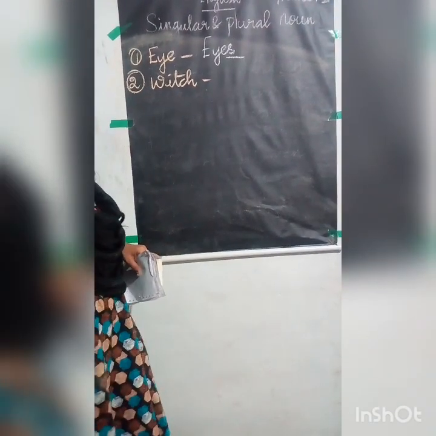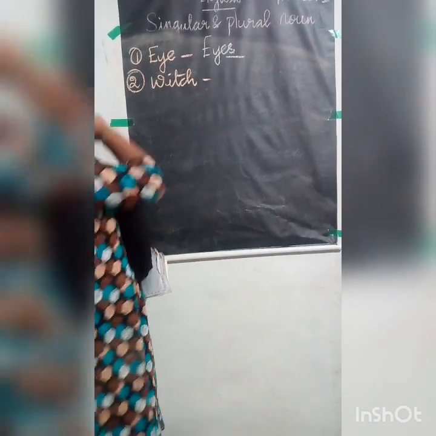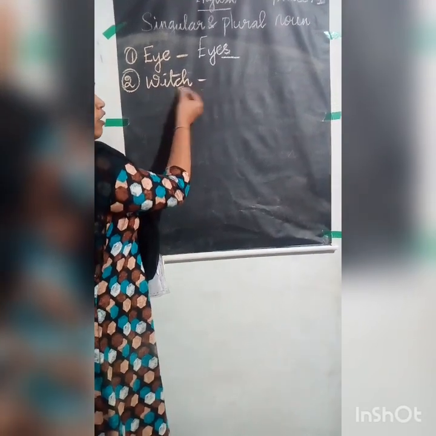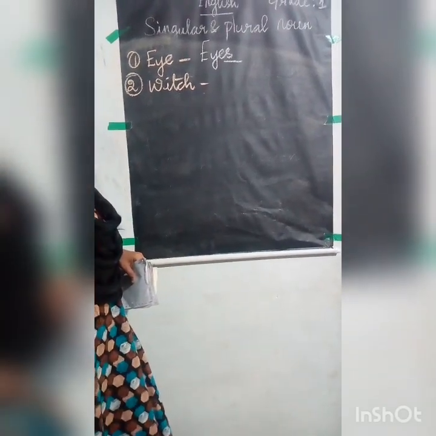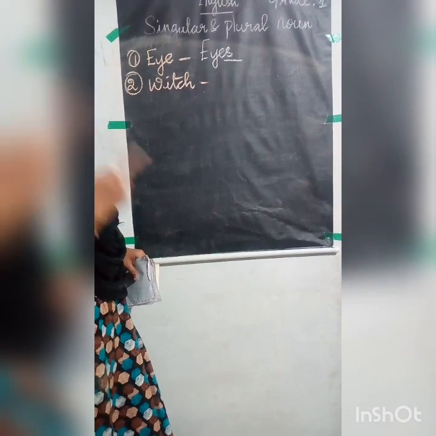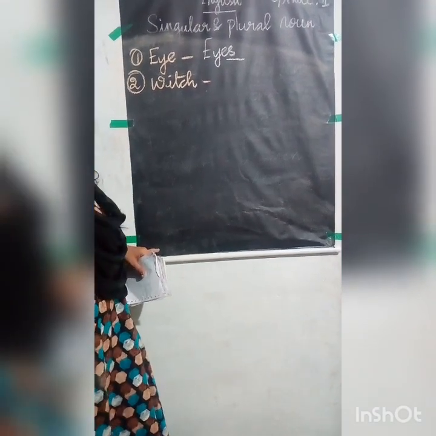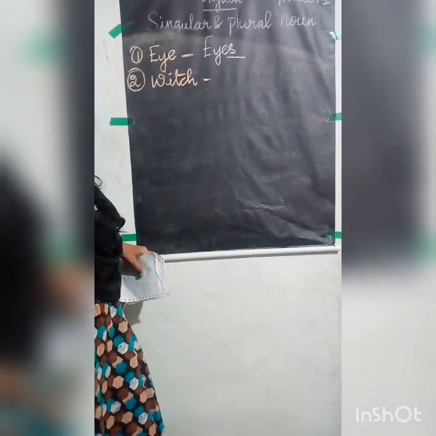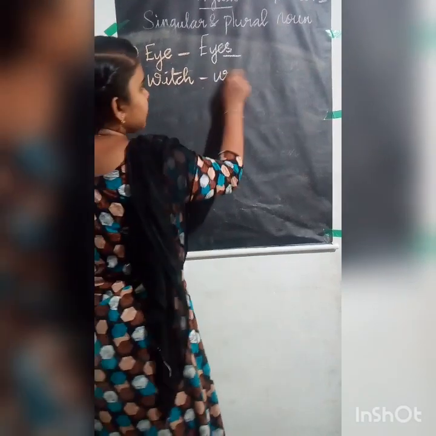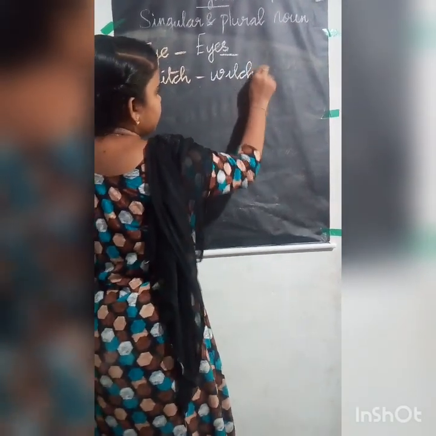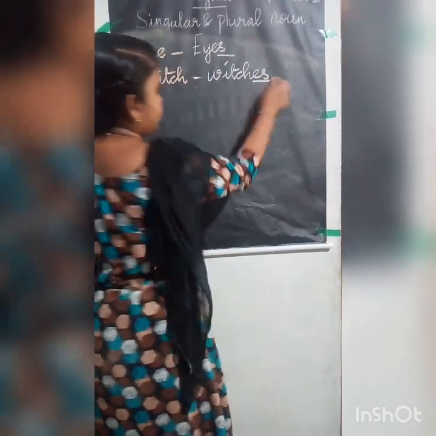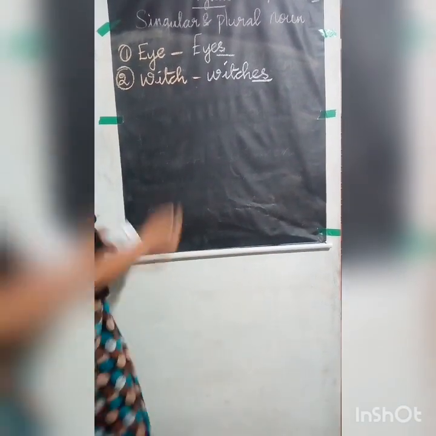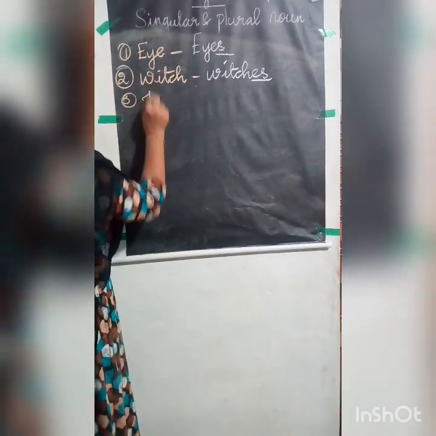Witch. Here what I told you, second rule I told you. If the last letter of the singular noun ends with CH or SS or S or SH, you have to add ES at the end. So write here W-I-T-C-H-E-S, witches. Okay, understood now? Now the third question you see, hoof.